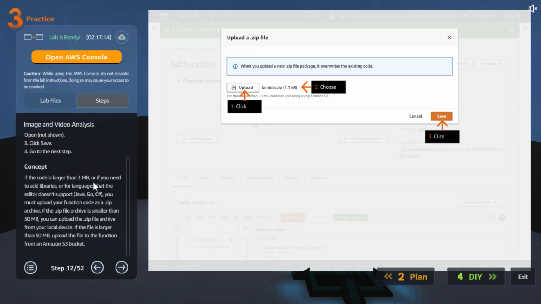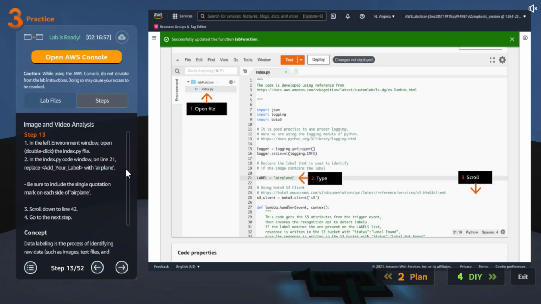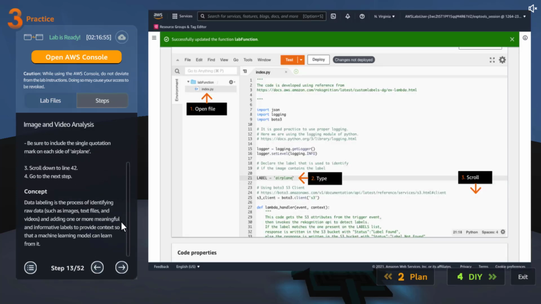If the code is larger than 3 MB, or if you need to add libraries or use a language that the editor doesn't support, you must upload your function code as a zip archive. If the zip file archive is smaller than 50 MB, you can upload it from your local device. If the file is larger than 50 MB, upload the file to the S3 bucket. Usually your code won't be that big. And if it has so many libraries, they will ask you to store them as layers. Each layer can support up to 250 MB.